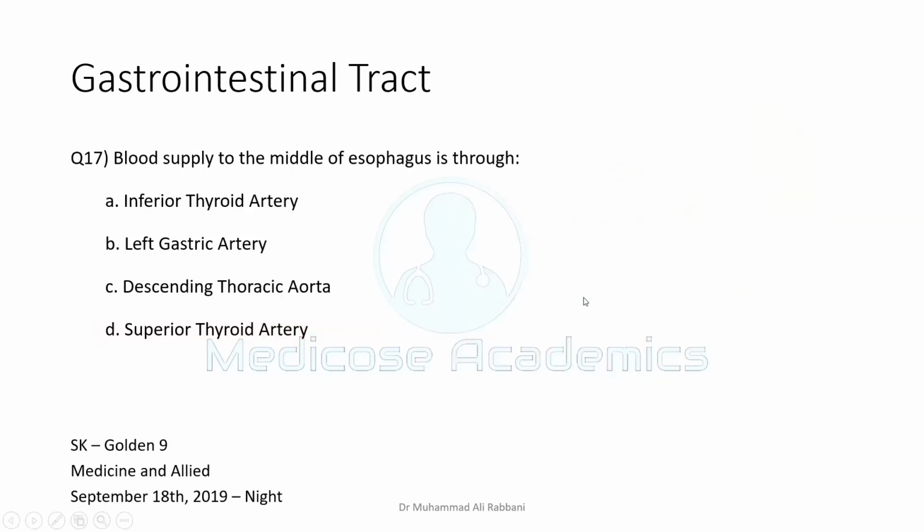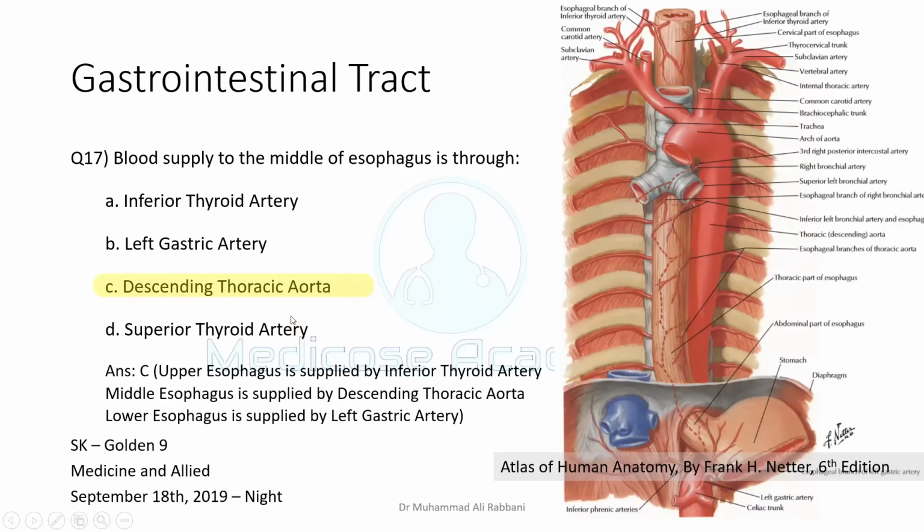Blood supply to the middle esophagus is through. Again, this question is very much asked, not just about the middle part of the esophagus, but about the blood supply of the esophagus, all three segments. In this particular case, the correct answer is descending thoracic aorta. But you should remember that the first part of the esophagus is supplied by the inferior thyroid artery. The second part of the esophagus is supplied by direct branches from the aorta, and the lower third is basically supplied from a celiac trunk branch, that is the left gastric artery.